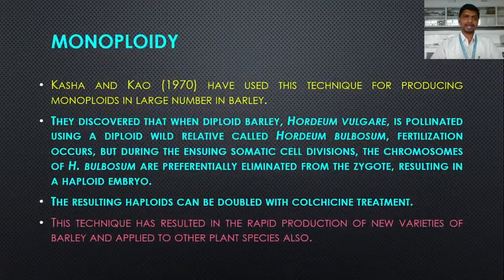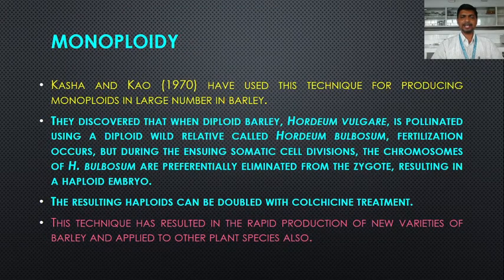distant hybridization. Kasha and Kao in 1970 used this technique for producing monoploids in large number in barley. They discovered that when diploid barley, Hordeum vulgare, is pollinated using a diploid wild relative called Hordeum bulbosum, fertilization occurs. But during the ensuing somatic cell divisions, the chromosomes of Hordeum bulbosum are preferentially eliminated from the zygote, resulting in a haploid embryo.